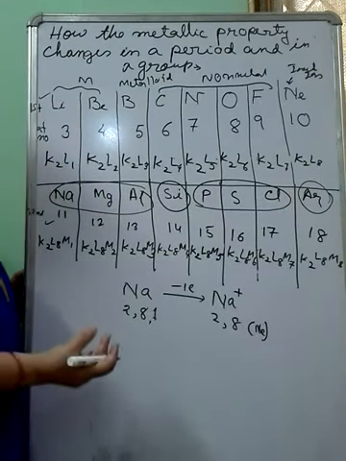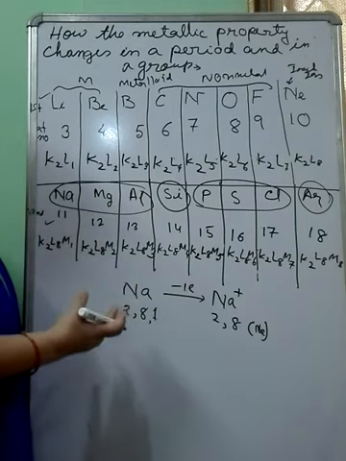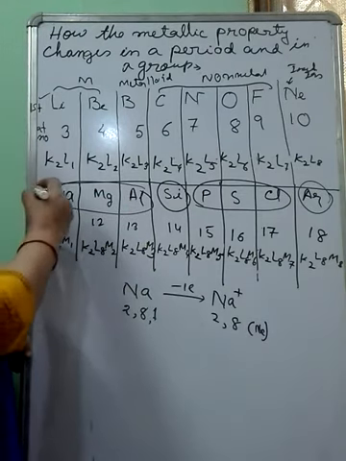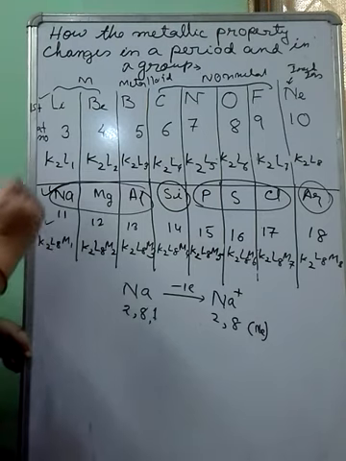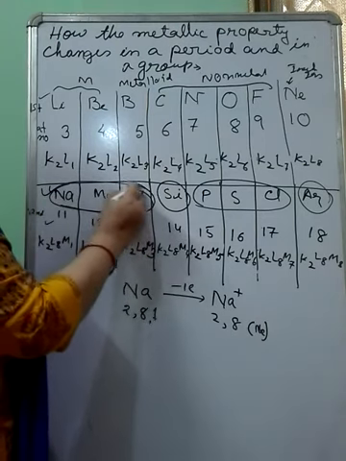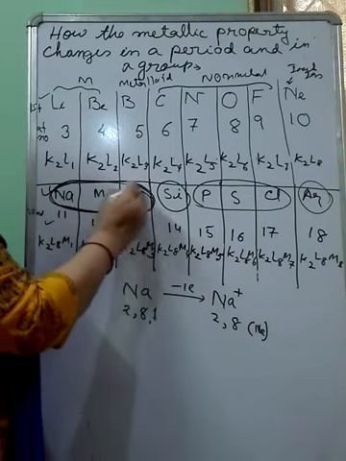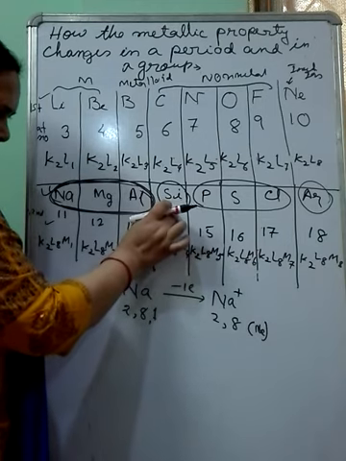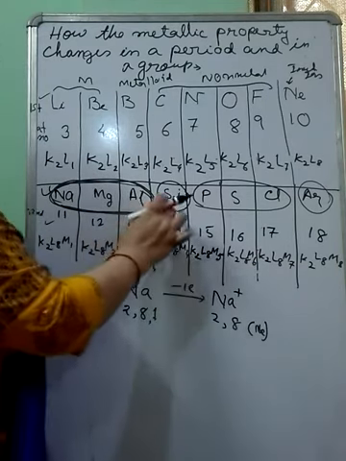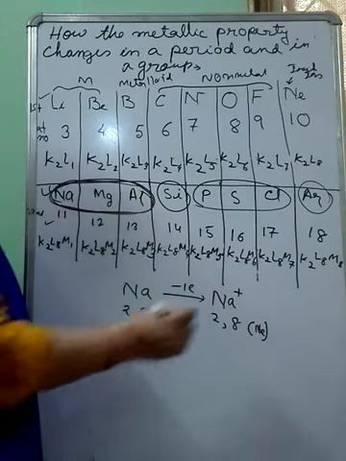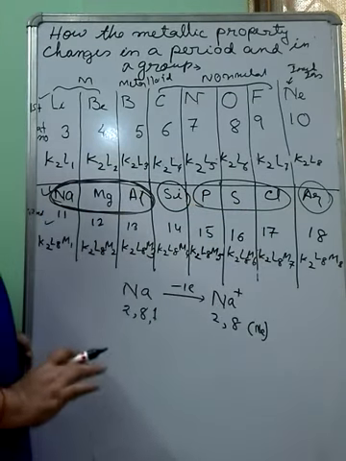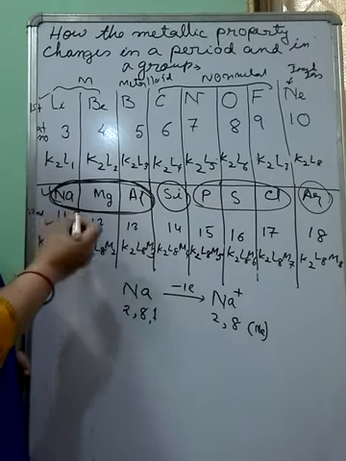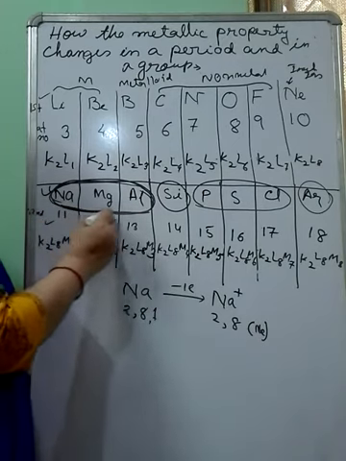Now, how do we discuss how the metallic property or electropositive property changes in a particular period? I want to take the example of the third period for explaining it. I am repeating again, sodium, magnesium, aluminium are metallic or electropositive elements, and silicon is a metalloid. It behaves both like metal and non-metal, so it is metalloid. Phosphorus, sulfur, chlorine are non-metal and argon is inert gas. Now, to explain how the metallic property changes in a period, for the third period, of course, we have to take the example of sodium, magnesium, aluminium.